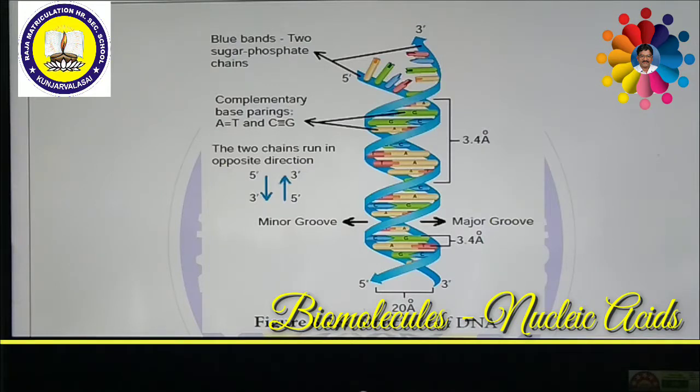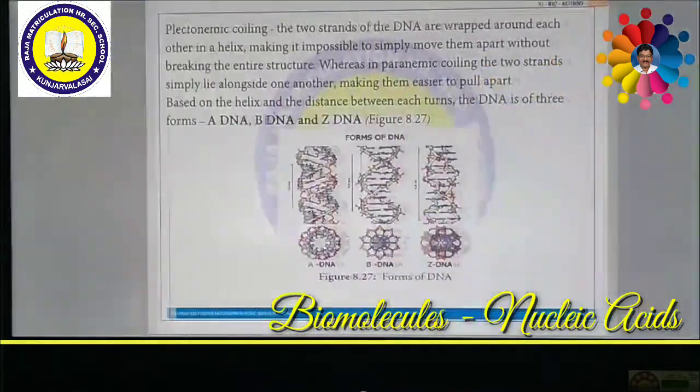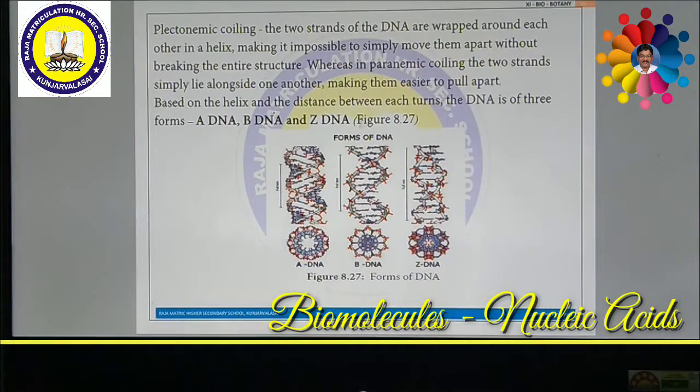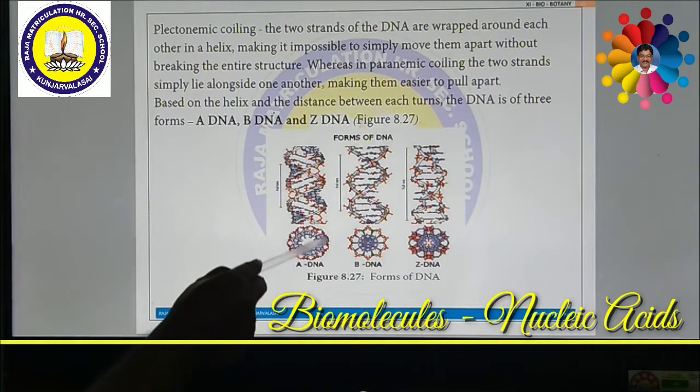Usually, based on the helical structure and the distance between each turn, DNA is in three forms: A-DNA, B-DNA and Z-DNA. For example, look at the picture. This picture will help you understand the three different forms of DNA. See the first picture; the cross section looks like this structure.